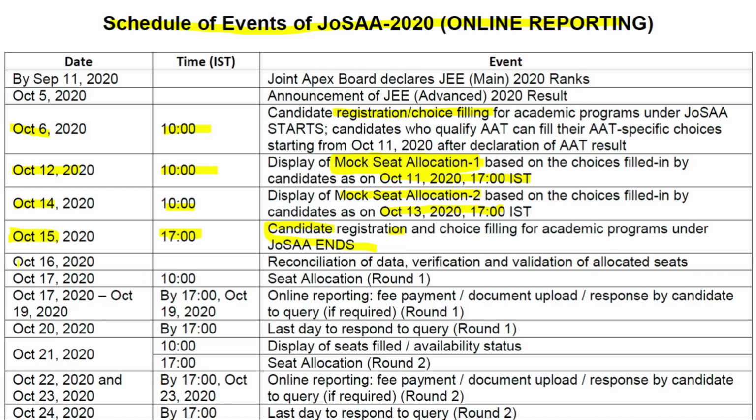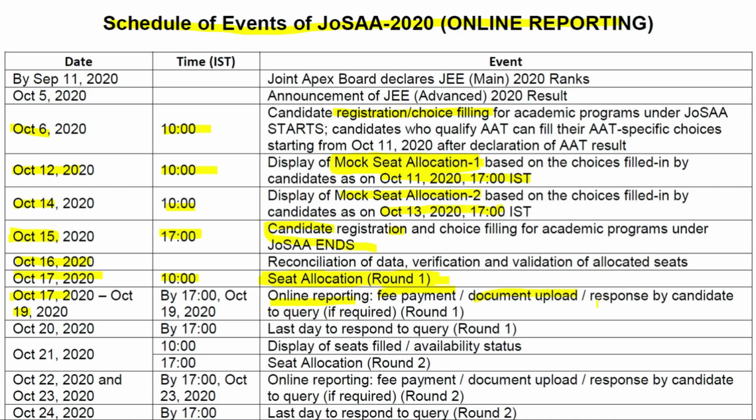Then October 16th, 2020, reconciliation of data, verification and validation of allocated seats, and October 17th, 10 a.m., is the first round of seat allocation. First round results will be displayed on October 17th, 10 a.m. Then October 17 to 19, online reporting, fee payment, document upload.